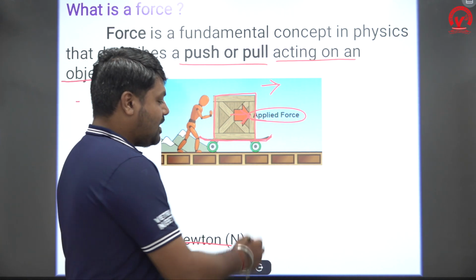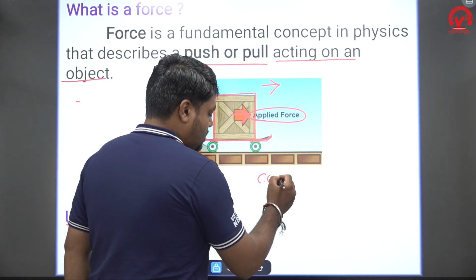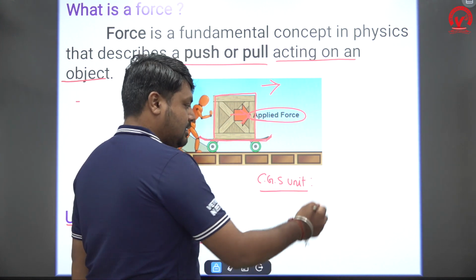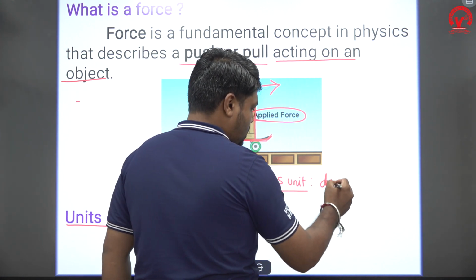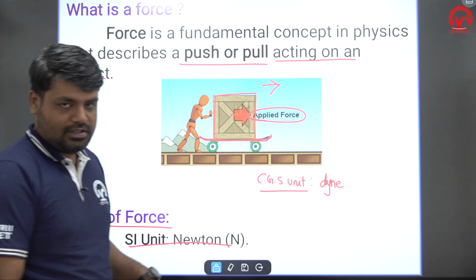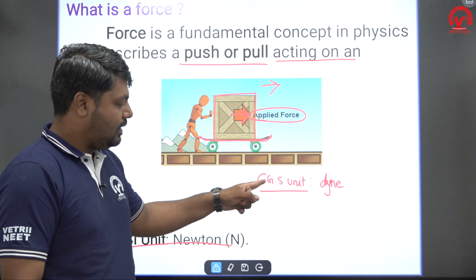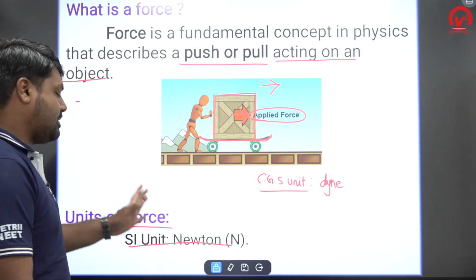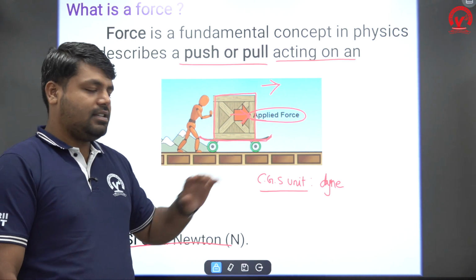Got it? So what is the CGS unit? The SI unit is Newton and the CGS unit is dyne. CGS stands for centimeter, gram, second, another system of units. So the SI unit is Newton and the CGS unit is dyne.